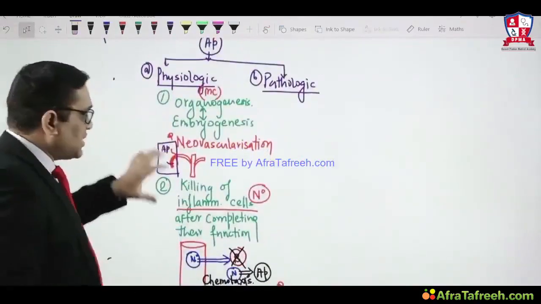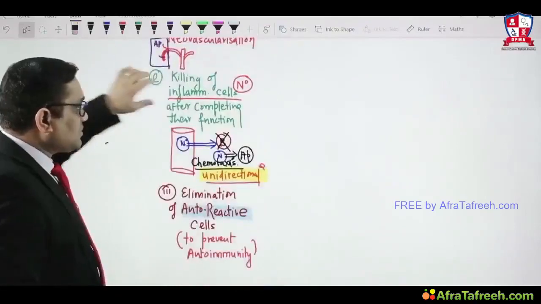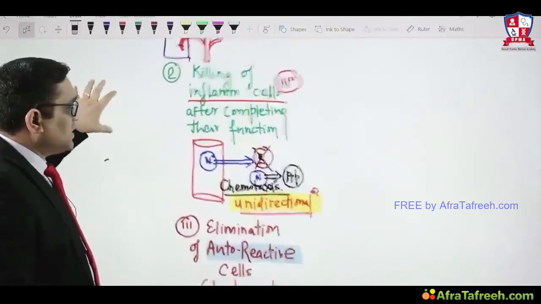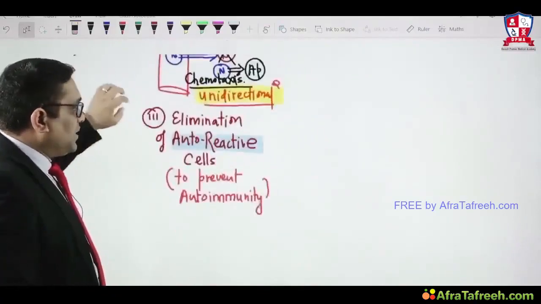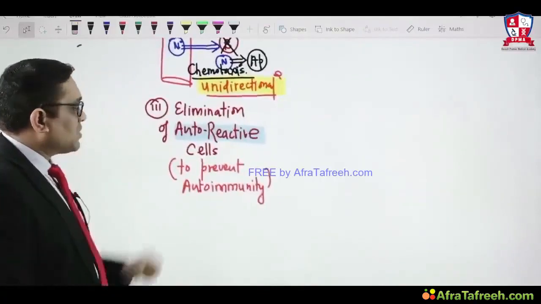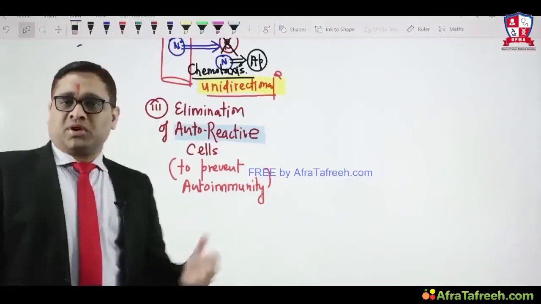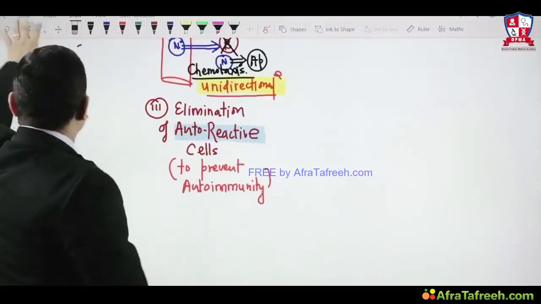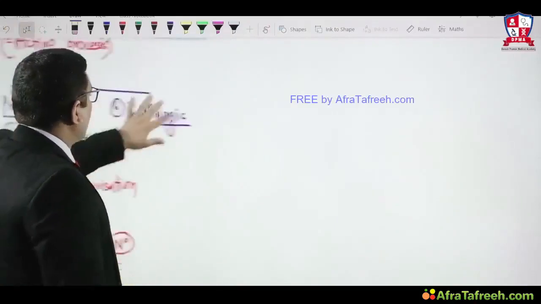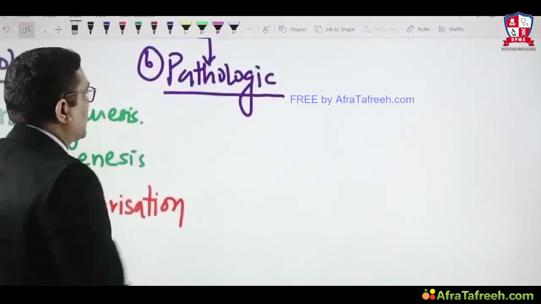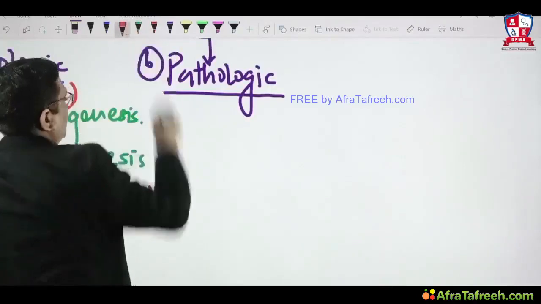Organogenesis, embryogenesis, neovascularization, killing of inflammatory cells after completion of their function. That is why chemotaxis was unidirectional. And the third one is the elimination of the autoreactive cells to prevent autoimmunity, right? So these are the three important physiological examples. Now we are going to see the pathologic examples of apoptosis.